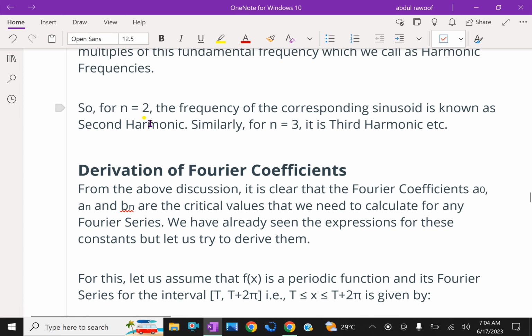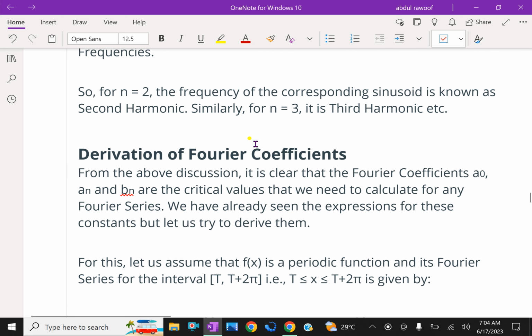So for n equal to 2, the frequency of the corresponding sinusoidal is known as the second harmonic. Similarly, n equal to 3 is the third harmonic, n equal to 4 is the fourth harmonic, and n equal to n, that is the nth harmonic, we can write.